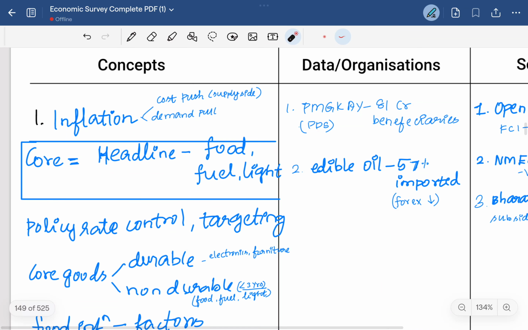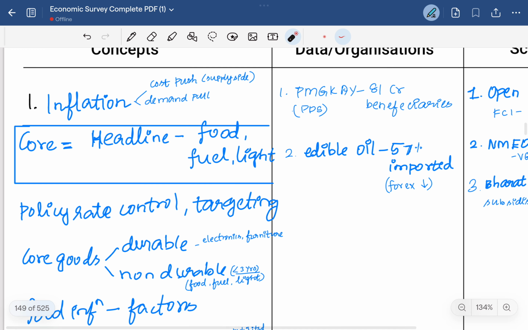Coming to core inflation, how it is measured: basically, the total inflation is called headline inflation, and there are food inflation and core inflation. These are the three types of inflation: core inflation, headline inflation, and food inflation. Simply put, core inflation is headline inflation subtracted by food, fuel, and light inflation. These are like consumer non-durable goods, to say simply. Let's decode it further in the later concepts. You already know that, so let's see it simply.